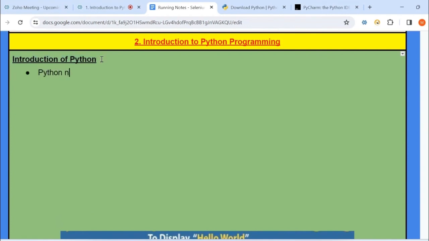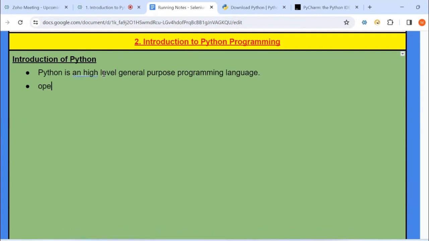Python is a high-level, general purpose programming language. High-level general purpose means users can easily understand it. Also, it is open source, so there is no paid version for this. Everybody can see the code which is written in Python. So simply I can say it is an open source language.